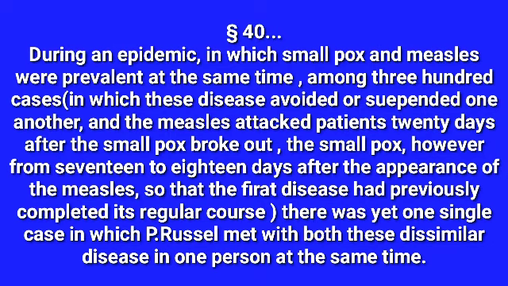There was yet a single case in which P. Russell met with both these dissimilar diseases in one person at the same time. So Russell saw these two epidemic diseases, smallpox and measles, present in one person. Both conditions were present.